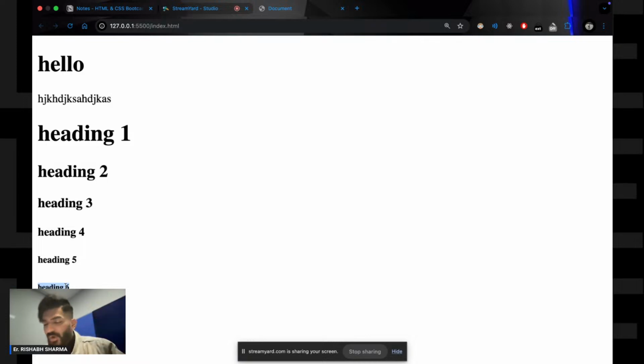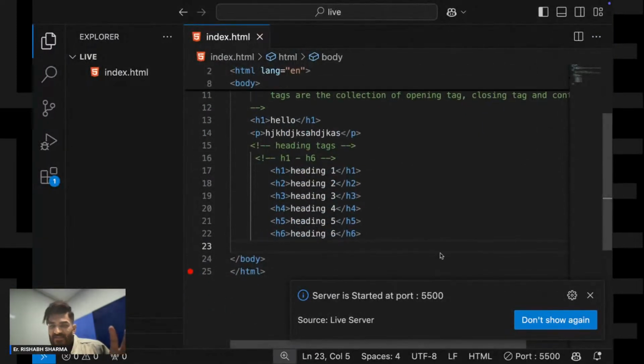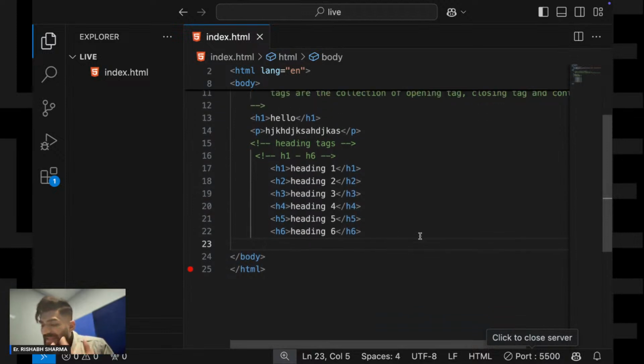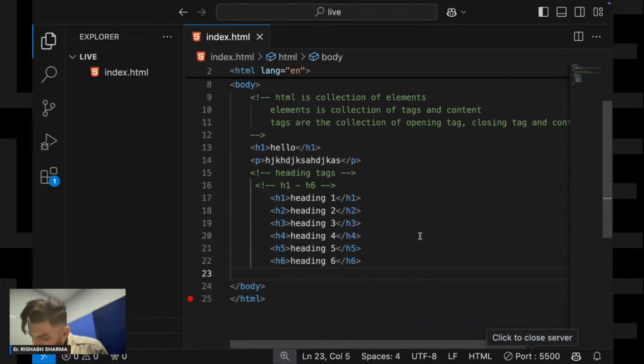H6 is the smallest tag, right? So these are the different types of headings that you can use. We have six different types of headings.